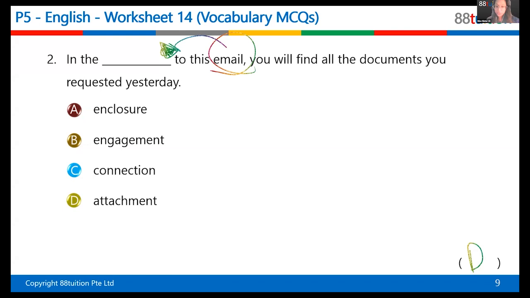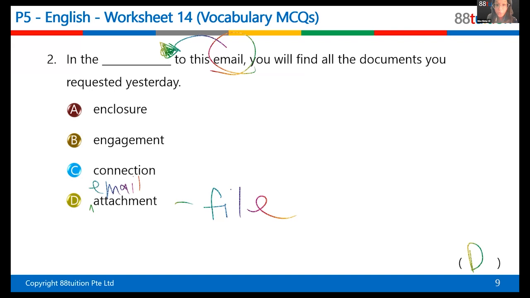Now, let me explain to you the meaning, okay? Now, attachment is always email attachments. They always go together, right? Email and attachment go together. What does email attachment mean? Email attachment means a computer file that is sent along with an email message, right? So it's basically a file that you attach to an email and you send. It always goes with this word, email attachment. Right? Or you attach something in a file in a computer.